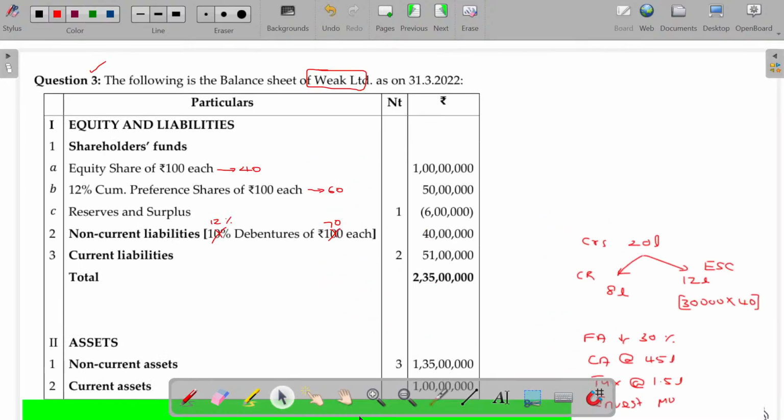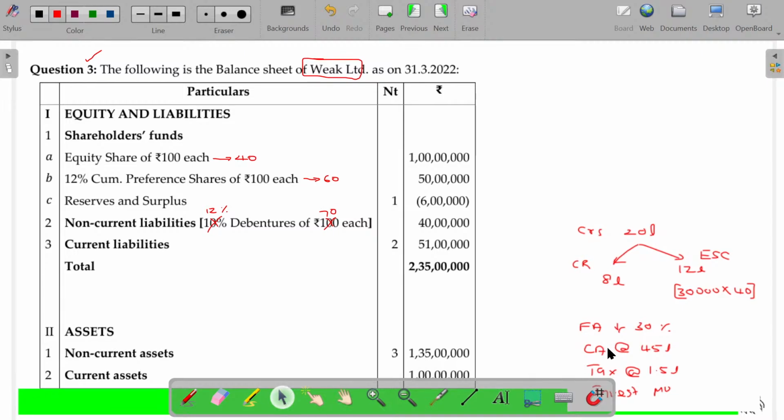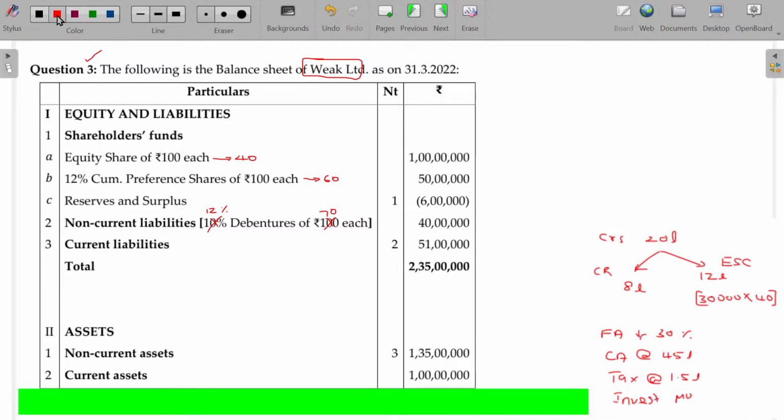Anyhow, we have to incorporate these items in the original illustration. Let's see one after one. Let me first start with the equity share capital. This one, 100 rupees share becomes 40. So 100 rupees equity share capital is cancelled. Instead of that, new share face value being 40 is issued. The value being 100 lakhs becomes 40 lakhs. The difference between these two is the capital reduction, 60 lakhs.